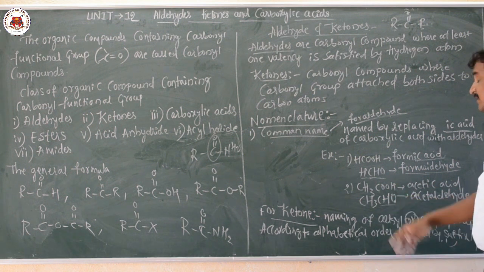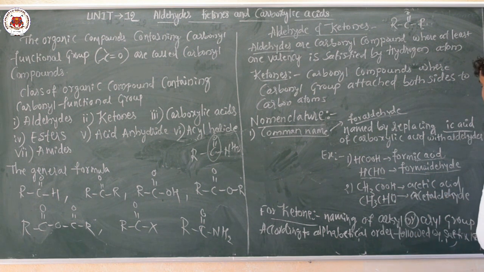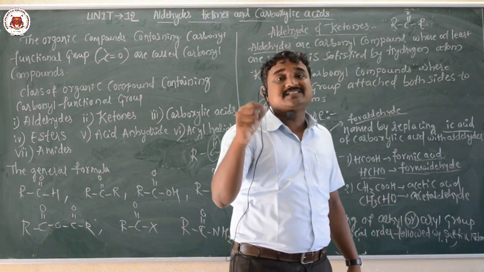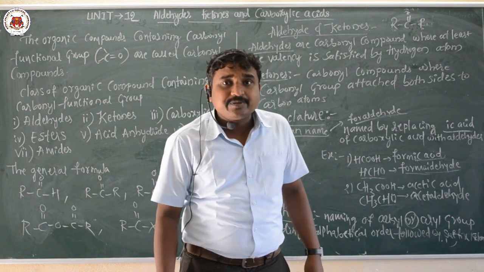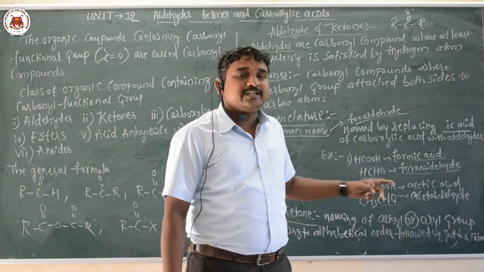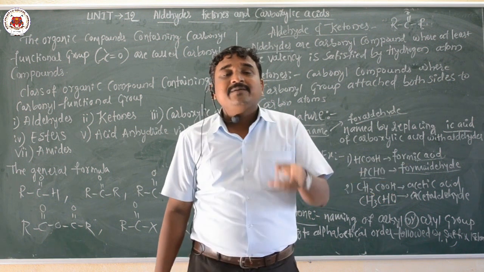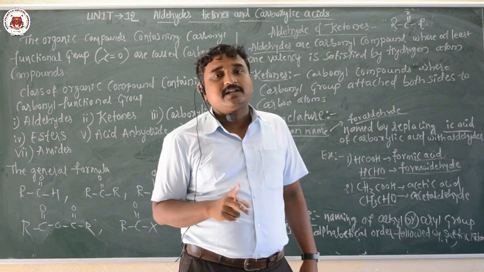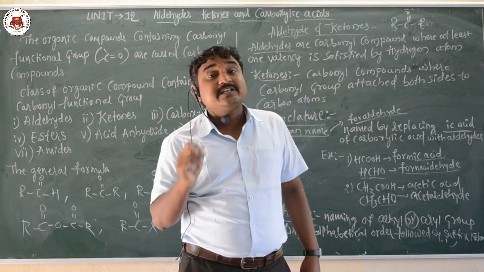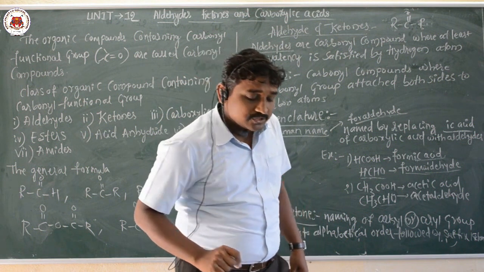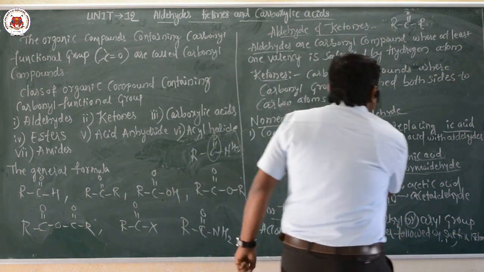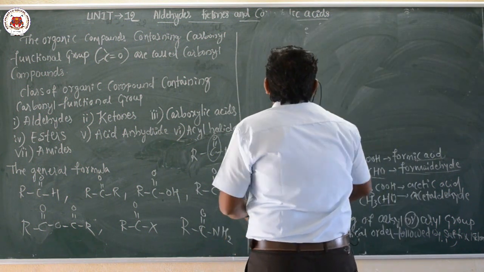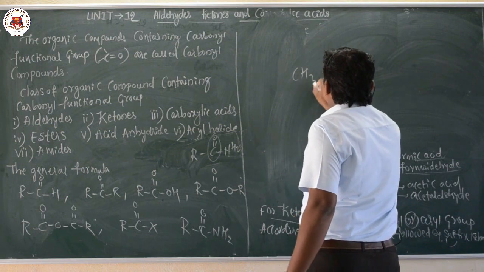So this is for the aldehyde. For ketone, you name the alkyl or aryl groups according to alphabetical order, followed by the suffix ketone. Let me take some examples. For the ketones, the first one is dimethyl ketone.